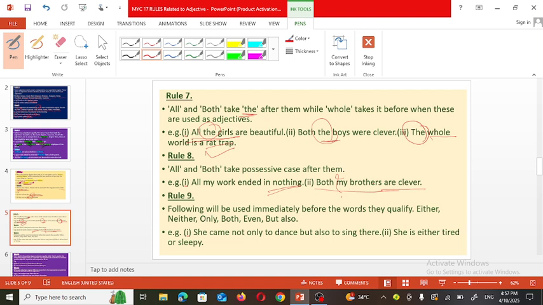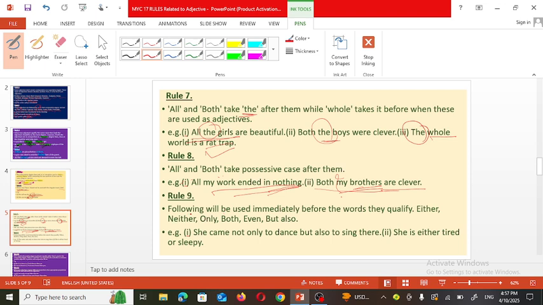So both my brothers, plural, are there. So no article. All my work ended in nothing. All and both here take the possessive case after them, and therefore there is no article.